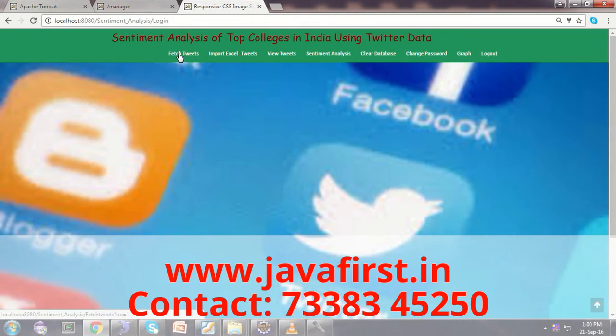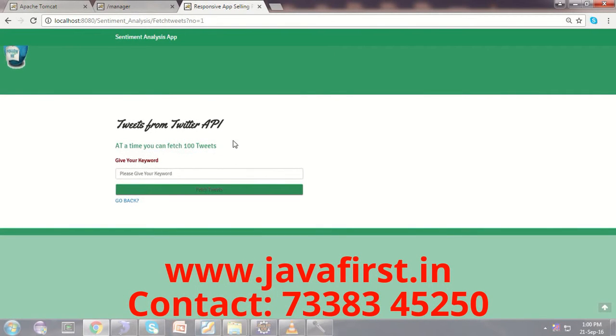The first thing is fetching of the tweets. Whenever you want to fetch the tweets from the Twitter API, first you need to create a Twitter account in the developers console. By creating a Twitter API account, you will get a consumer key and an access token key.